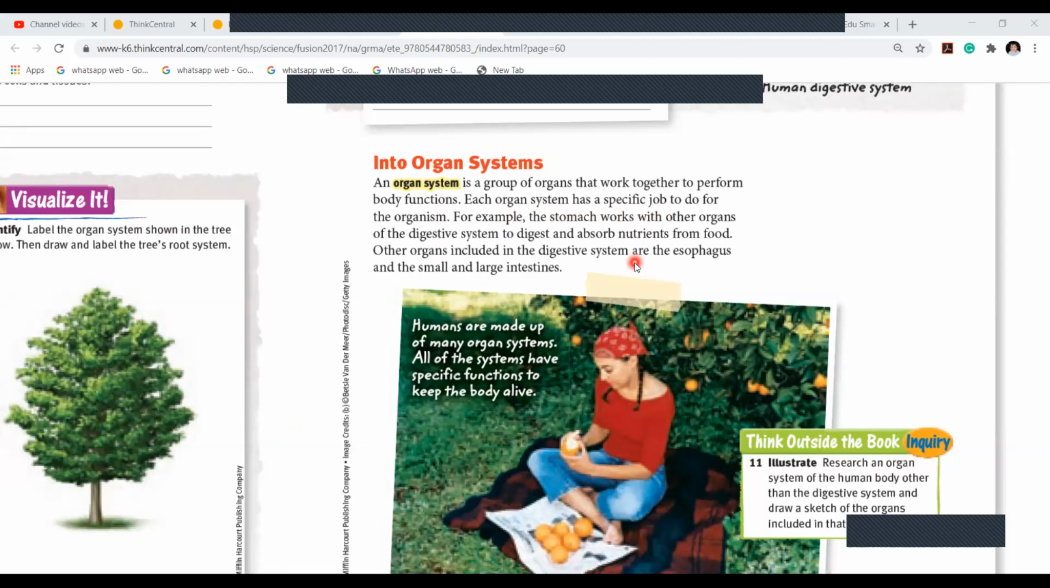All right. Like the stomach works with the organs of the digestive system. They need to absorb the nutrients from food. Other organs included in the digestive system are the esophagus, which helps. What does the esophagus help, Malak? The esophagus helps to get the food from your mouth to your stomach. Very good, excellent. Now, humans are made up of many organ systems. All of the systems have specific functions to keep the body alive.